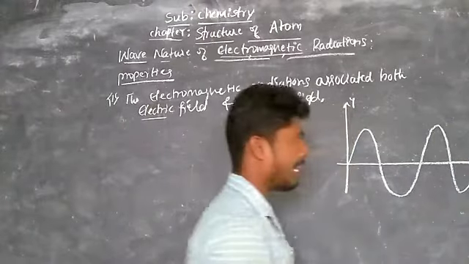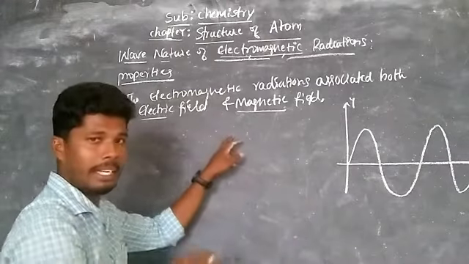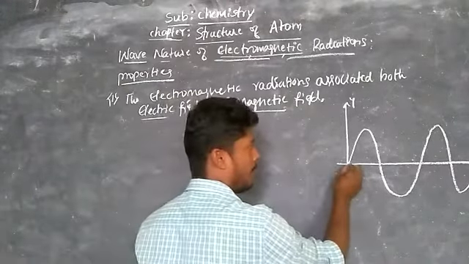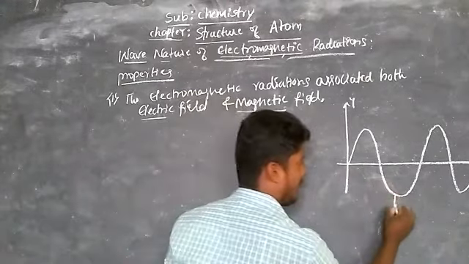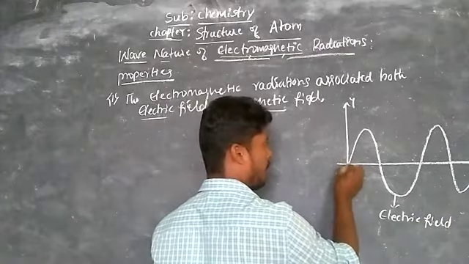Like that, the electric field is traveling, and the magnetic field will travel perpendicular to this electric field. Let's take this is electric field. And the magnetic field will be perpendicular to the electric field.